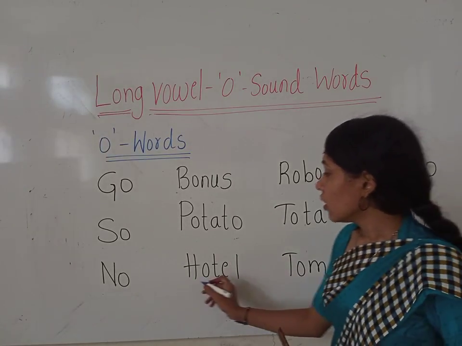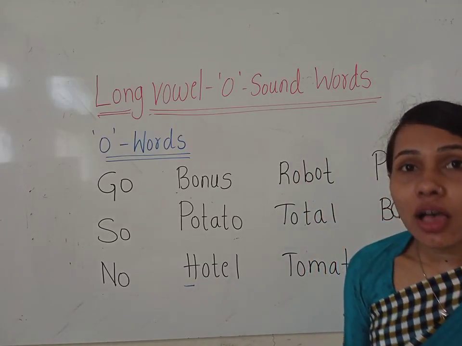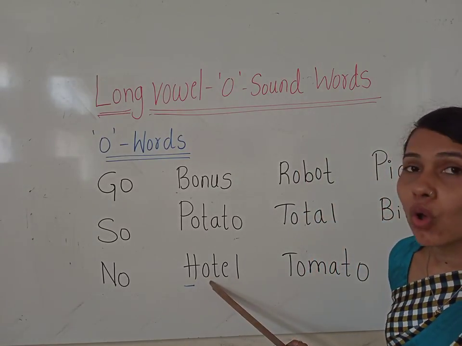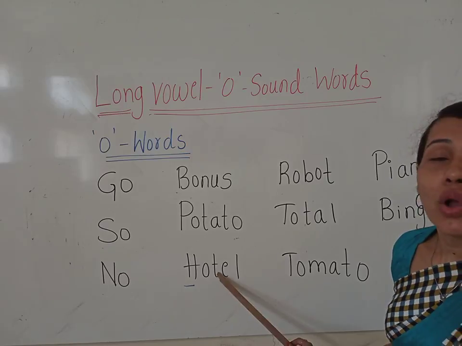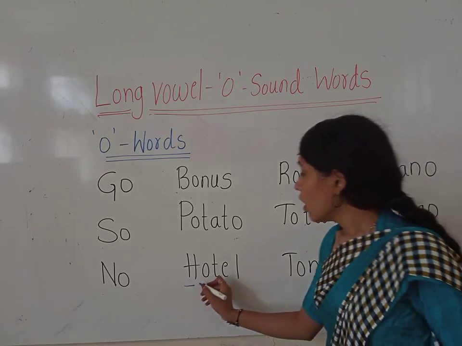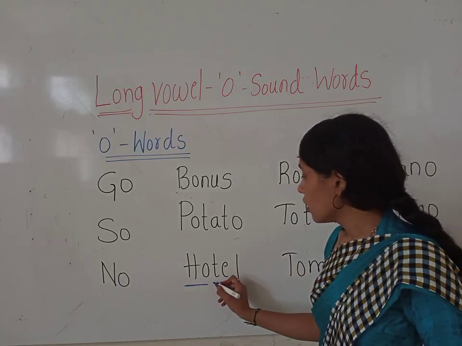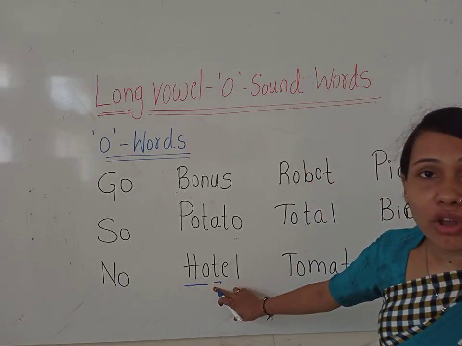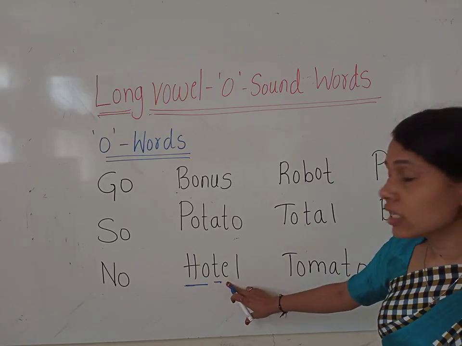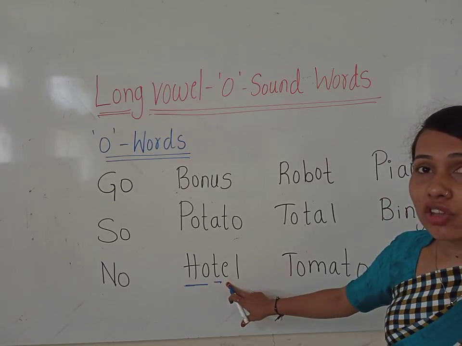What is the sound of H? H. And what is the sound of long vowel O, children? O. H-O, ho, T. What is the sound of T? T. And what is the sound of short vowel E, children?